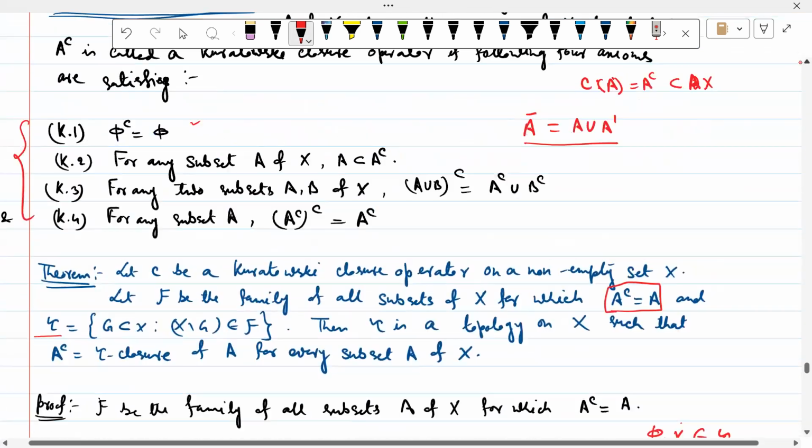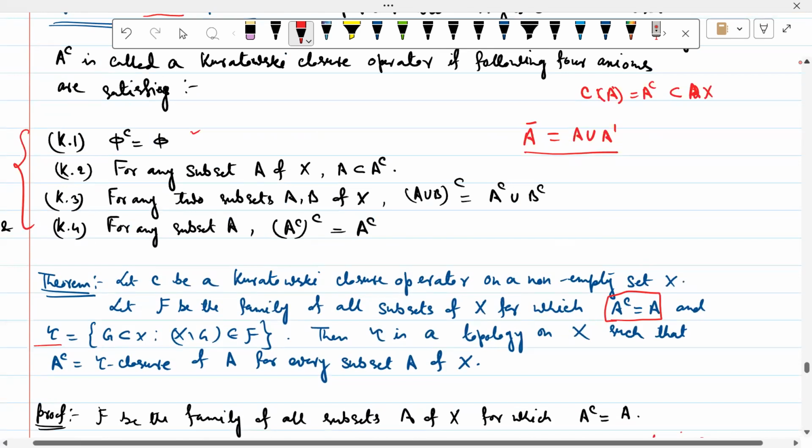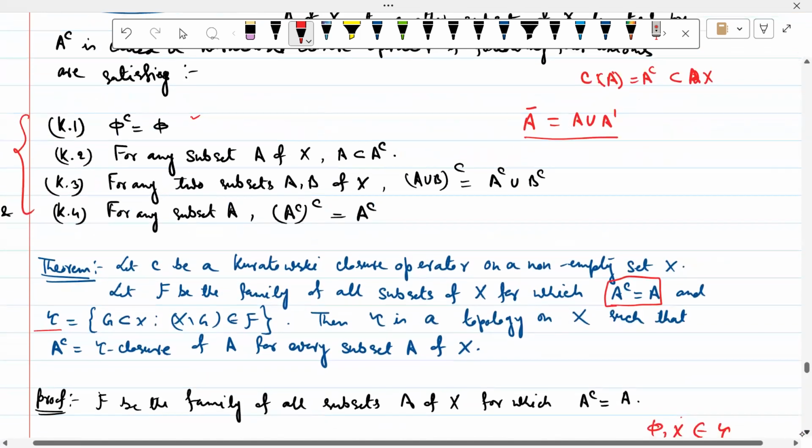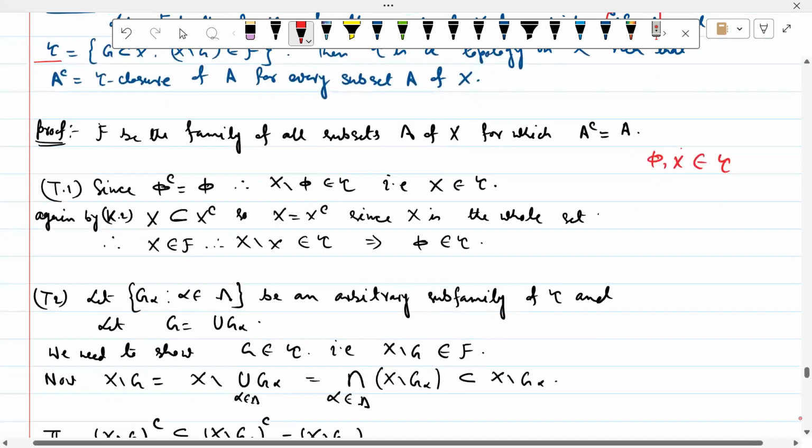আমরা একবার ডেফিনিশনটা চেক করে নিই। This is the definition: phi closure equal to phi, for any subset A of X, A is a subset of A closure. So এই দুটো কন্ডিশনকে নিয়ে আমরা প্রুফ করার চেষ্টা করব। So phi closure equal to phi, therefore X minus phi, এখান থেকে আমরা বলতে পারি this gives phi belongs to F. তো phi যদি F এ থাকে তার কমপ্লিমেন্টটা টাউ তে থাকবে, so X minus phi belongs to tau, that is X belongs to tau, since X minus phi equal to X.